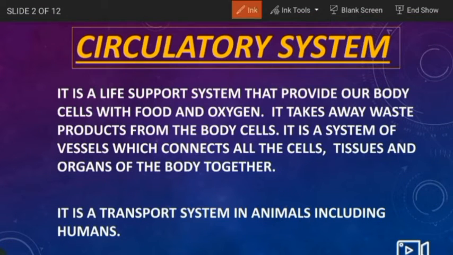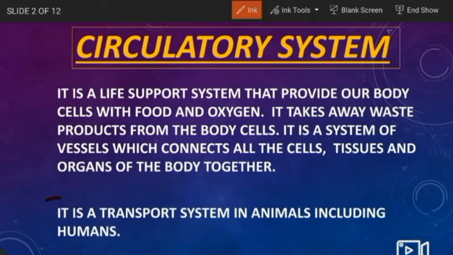So the circulatory system is a life support system that provides our body cells with food and oxygen. It takes away waste products from the body cells. It is a system of vessels which connects all the cells, tissues and organs of the body together. It is a transport system in animals, including humans.